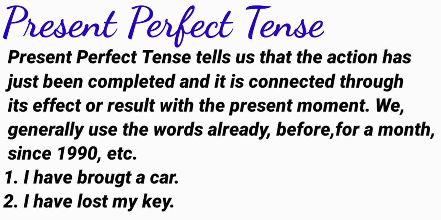Present perfect tense. Present perfect tense tells us that the action has just been completed and it is connected through its effect or result with the present moment. We generally use the words already, before, for a month, since 1990, etc. Here are two examples. Let's see: I have bought a car. Second example: I have lost my key.